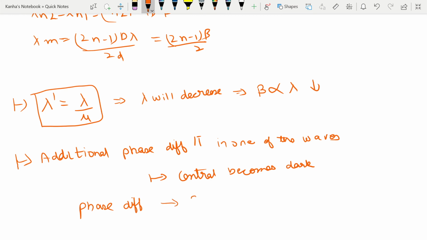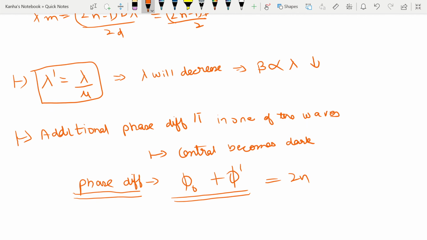Even though you got your values through the path difference, after you get your path difference and find the phase difference corresponding to that, if there is already a phase difference between the two incoming waves, then, let's say my phase difference due to the difference of paths was phi naught, and there was an initial phase difference of some phi prime, then the net phase difference is what I need to equate with either 2n times pi or (2n minus 1) times pi, the values for constructive and destructive interference in the system.